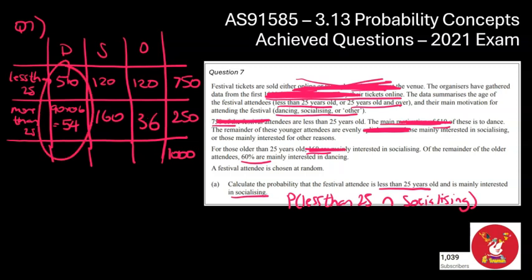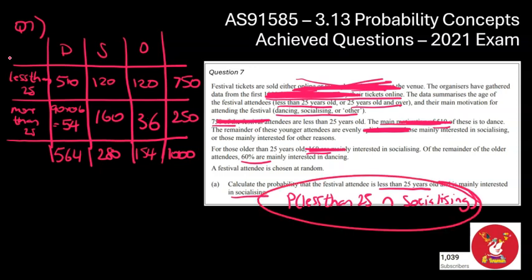We can then figure out the totals down here. So that's going to be 564. We've then got 280. And then finally, we've got 154. Okay, so we've got all the information. Table's filled out. Let's figure out the question. So probability less than 25 and socializing, that's going to be this group up here.